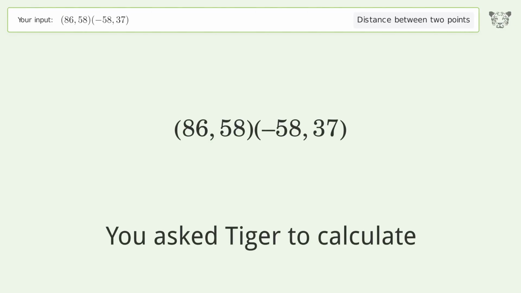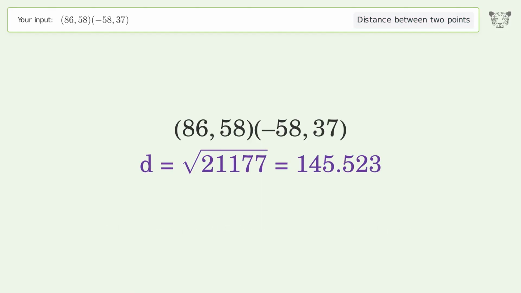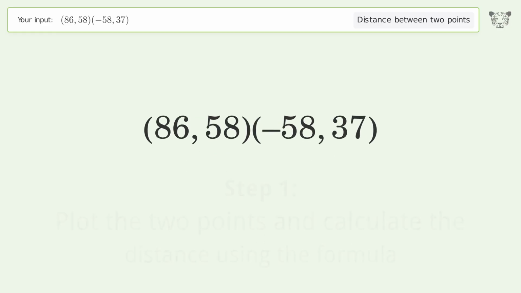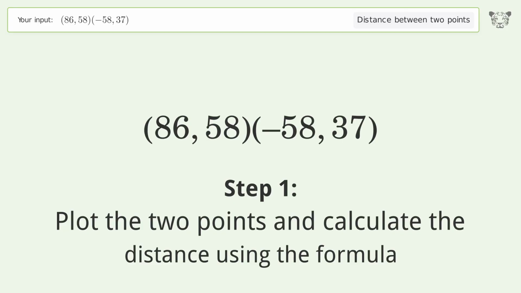You ask Tiger to calculate. This deals with the distance between 2 points. The distance between the 2 points is the square root of 21,177 or 145.523. Let's solve it step by step. Plot the 2 points and calculate the distance using the formula.